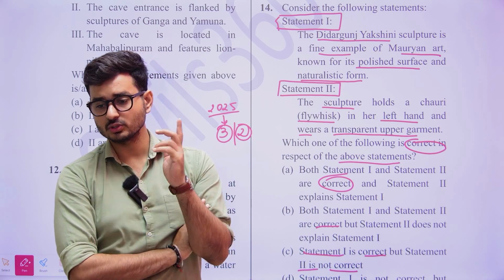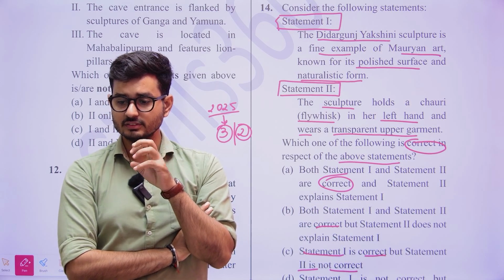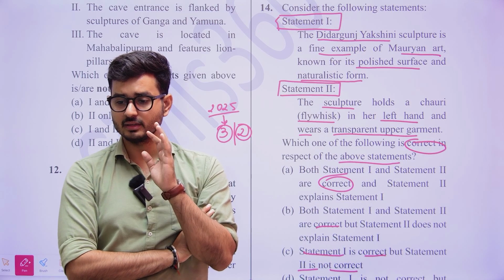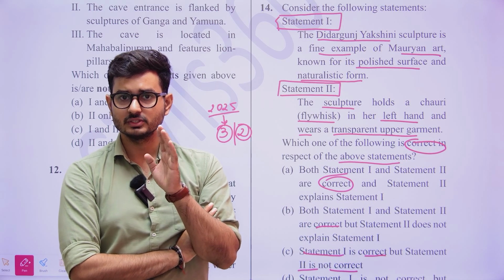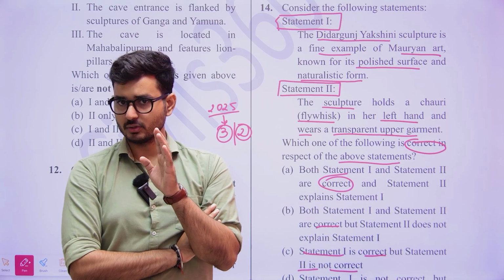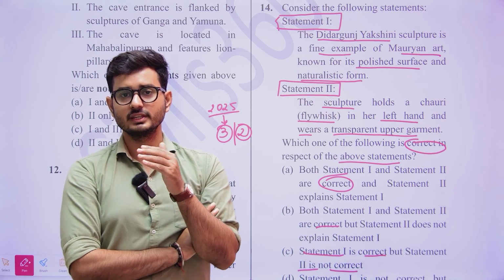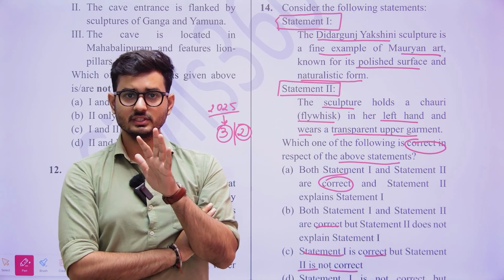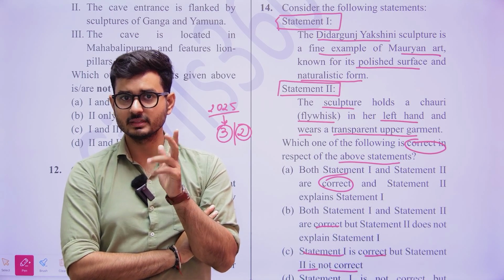And here you can also go with logic. The Didarganj Yakshini is a fine example of Mauryan art and its polished surface in natural form. You know that during the Mauryan period various Yakshini and Yaksha sculptures were created, and they were in polished forms. And because they were the Yaksha and Yakshini, they were created in naturalistic poses.